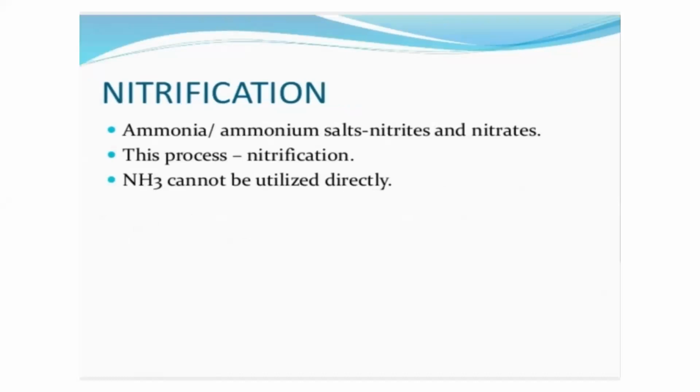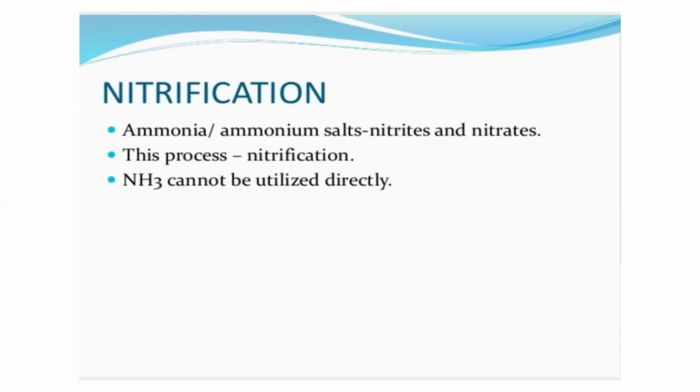Some bacteria of decay produce ammonia, NH3, from proteins and other nitrogenous compounds. Then other bacteria, the nitrifying bacteria, oxidize ammonia to nitrites, and still other bacteria oxidize further to nitrates.